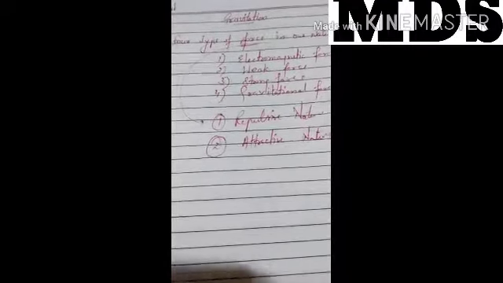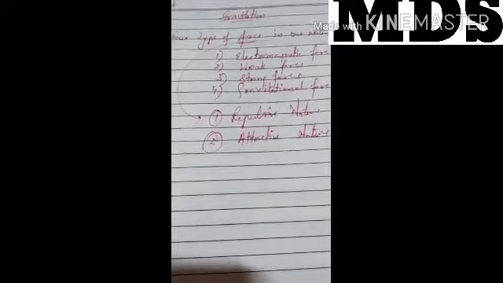The electrostatic force depends upon the 2 types of charge. If we take the same charges, they repel each other. If we take different charges, they attract each other. So the type of charge decides the attractive or repulsive nature. Now we will read about the gravitational force, the 4th type of force.